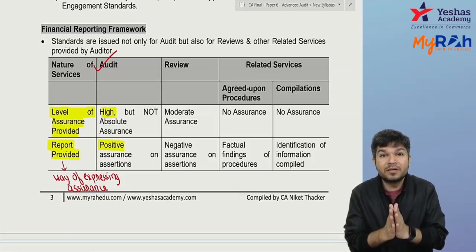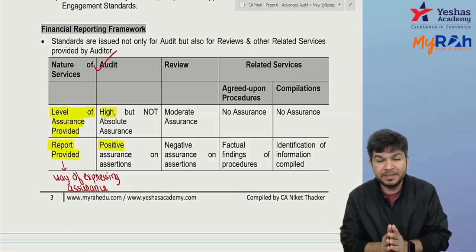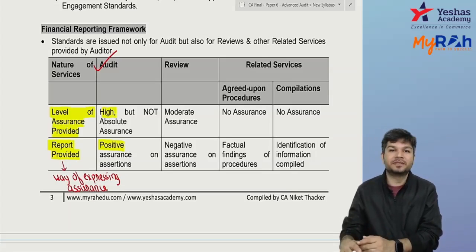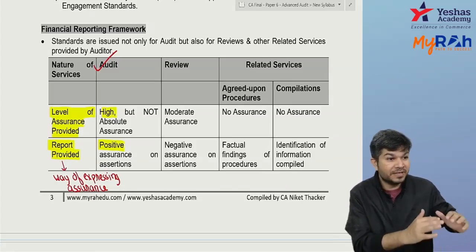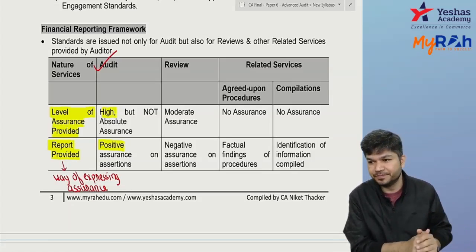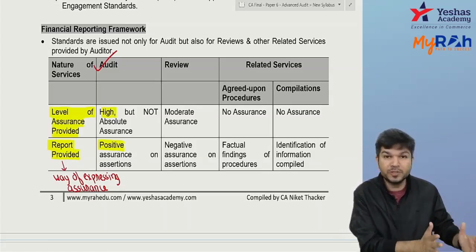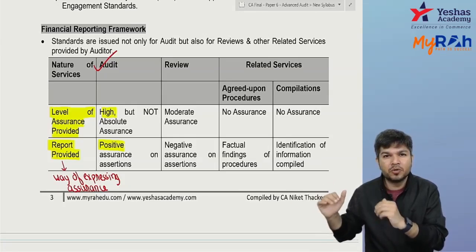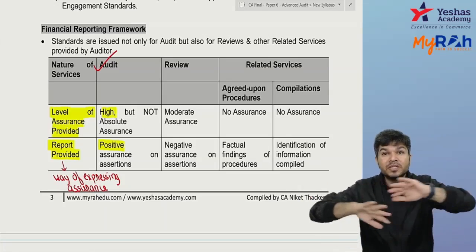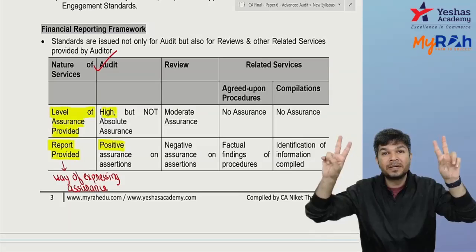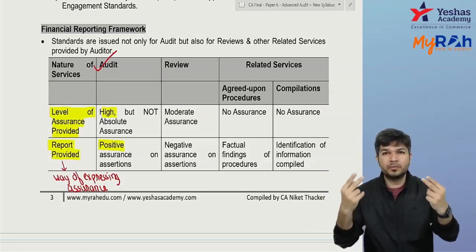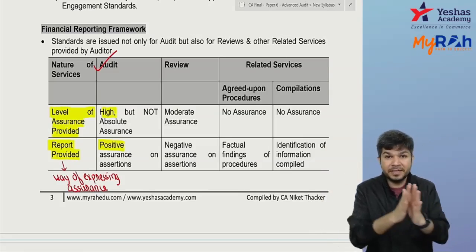Dear, the reporting requirements will be different. I repeat, the reporting requirements are different. What we have to report under company audit and what we have to report under tax audit is different. Company audit, the angle is whether the financial statement shows a true and fair view. Tax audit is whether the provisions of income tax are complied or not. The reporting is related to that. The reporting under both will be different, but yes, there are 2 separate audits. Are you getting it? Are we required to give 1 report or 2 reports? One is basically a company audit, separate; tax audit is separate.